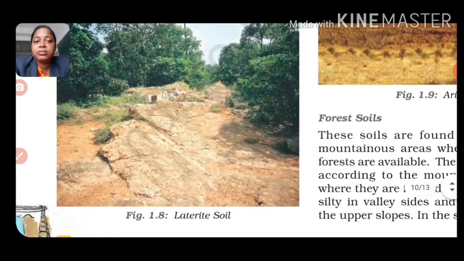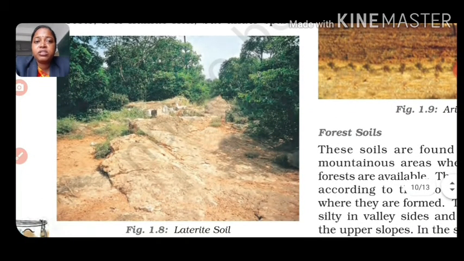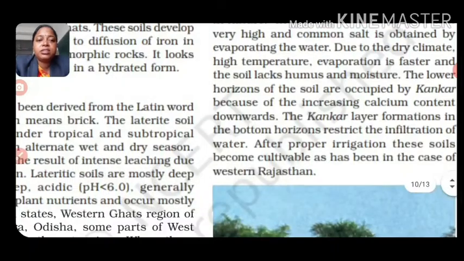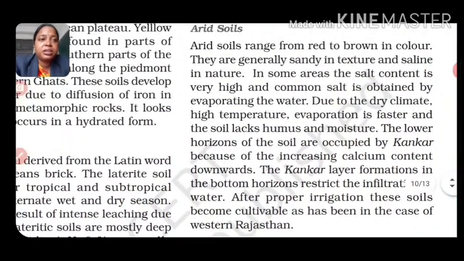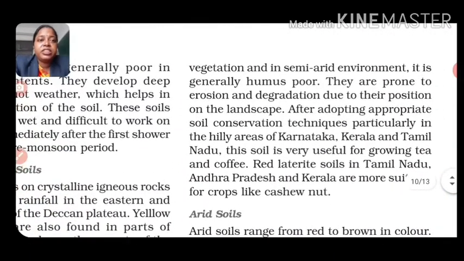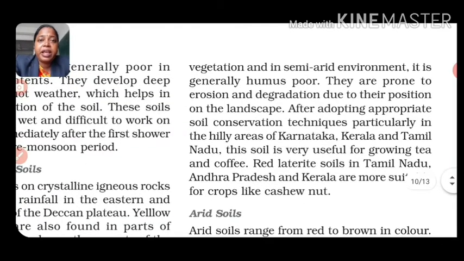See, this is the picture of a laterite soil. This comes under sparse vegetation and a semi-arid environment. It is generally humus poor. They are prone to erosion and degradation due to their position on the landscape.